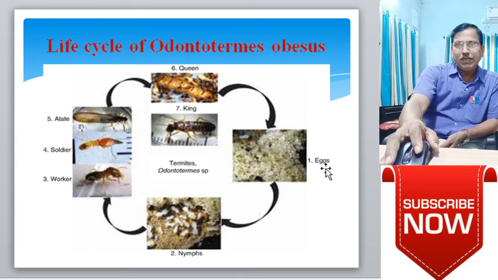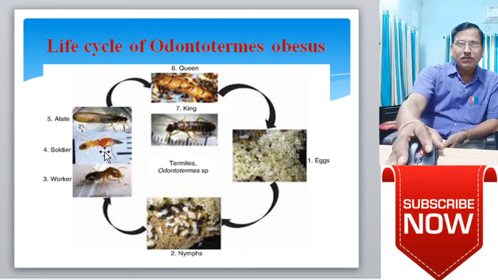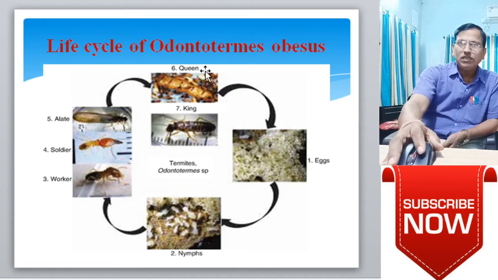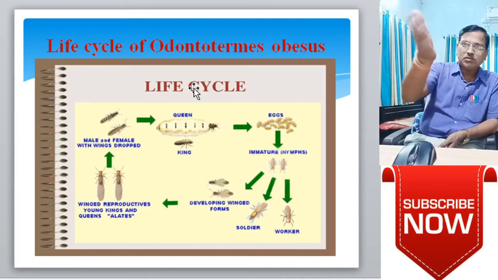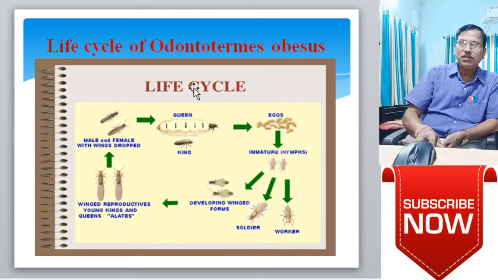The eggs hatch into nymphs. We also have the alate, the soldiers and workers, and this is the queen, which is large, and this is the king or male. They have the most important role in the fertilization or breeding period. These are also the stages of the life cycle of Odontotermes obesus.